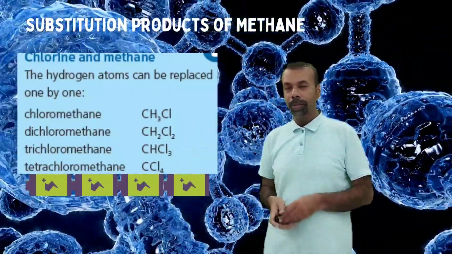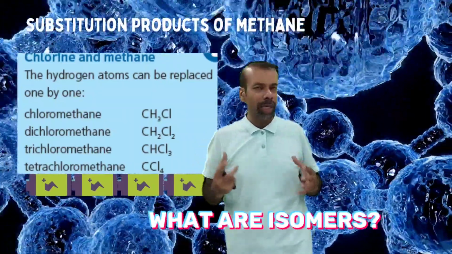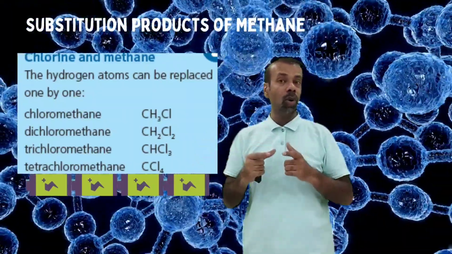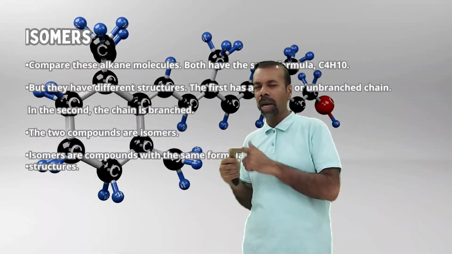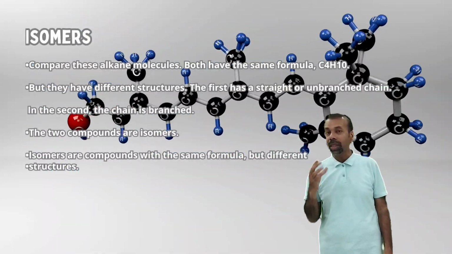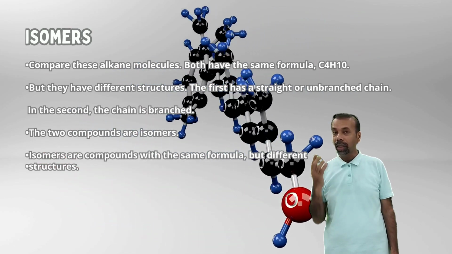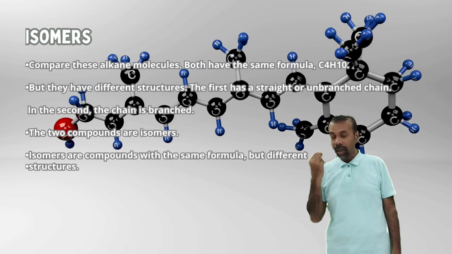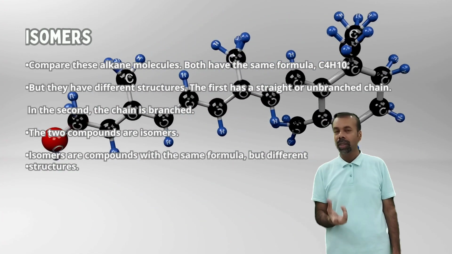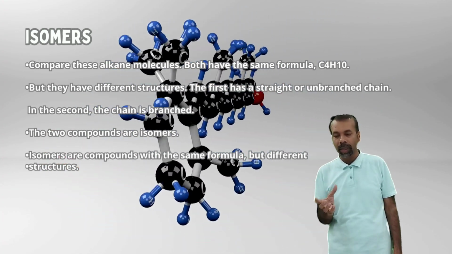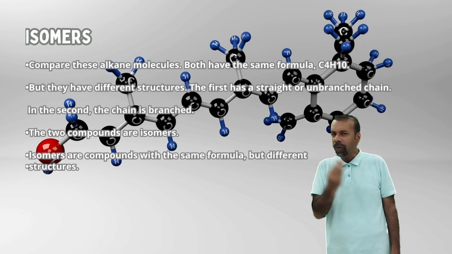What are isomers? This is a major topic of organic chemistry. Most of the time, questions are asked from isomers. Iso means same. So isomers are compounds with the same molecular formula but different structures. There are different types of isomers.